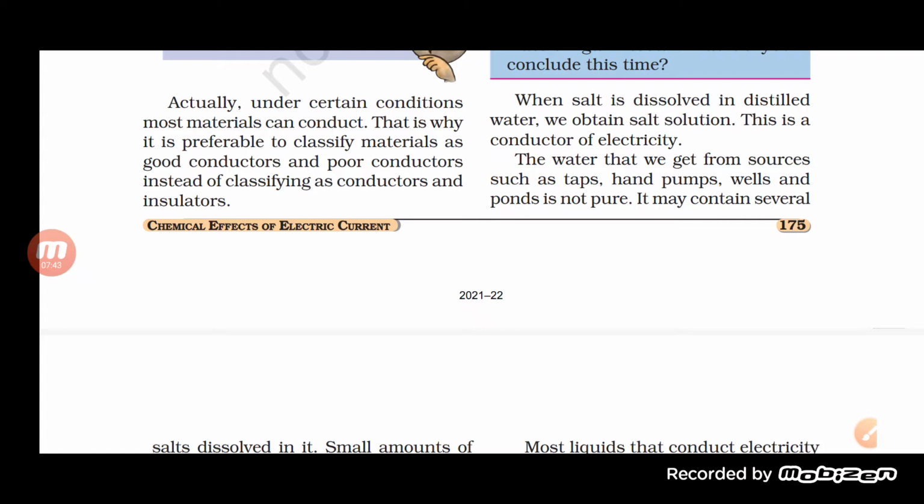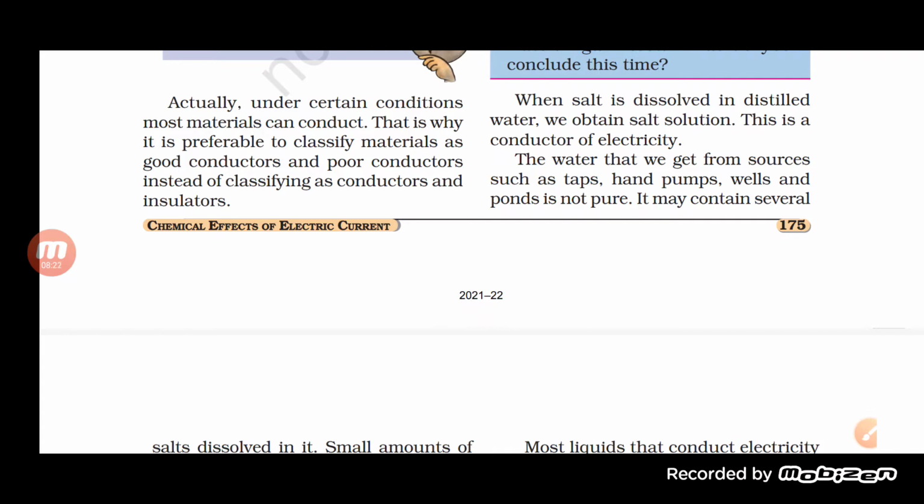Then when we add a pinch of common salt into it, the common salt mixes with the water and helps in the flow of electric current through it easily. Now there are ions present in the water, which help the electric current to pass through it. So when salt is dissolved, it behaves like a good conductor of electricity, because it consists of a good amount of ions.